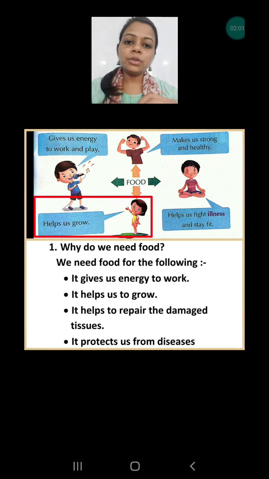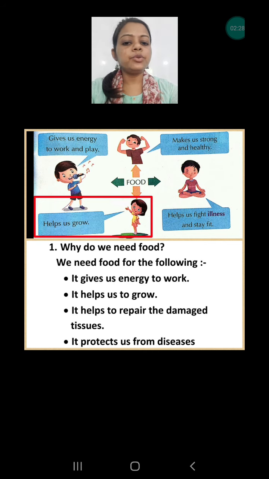This growth is also due to our food, especially protein, which is very important for our growth. That's why it is always advised to give more protein to children as compared to adults. Why? Because it is responsible for our growth. Now what is protein? Protein is also found in food. So we can say food is also responsible for growth.